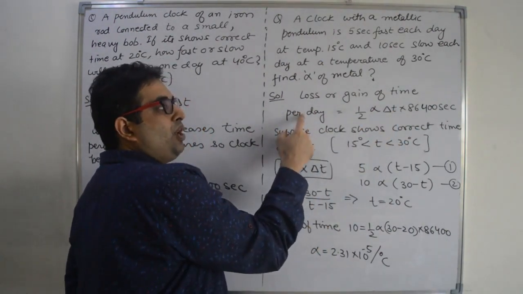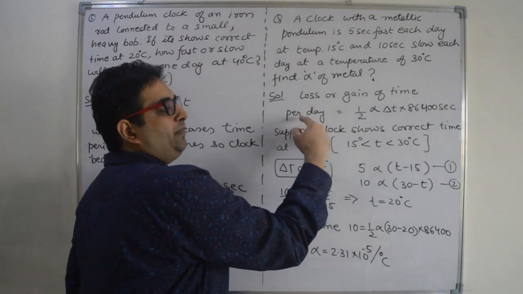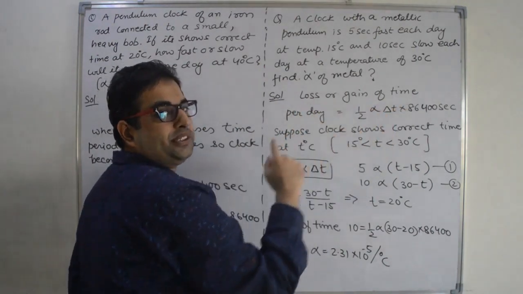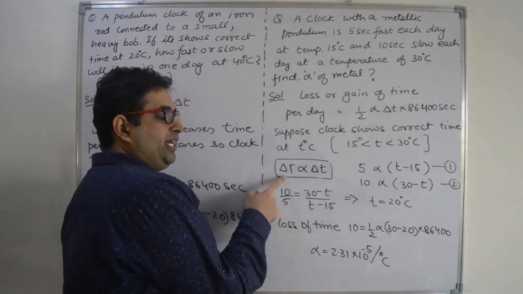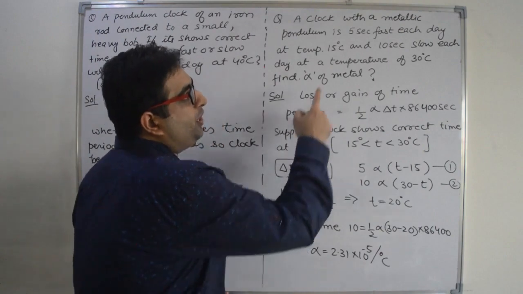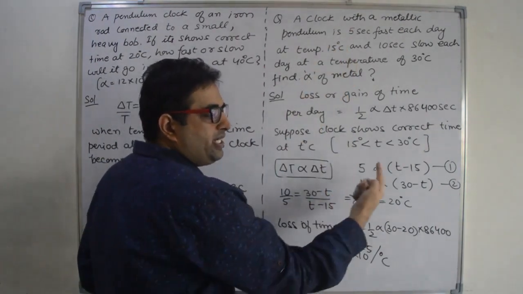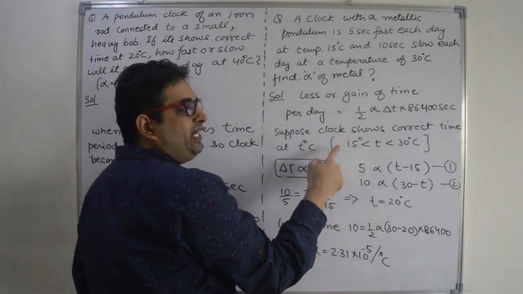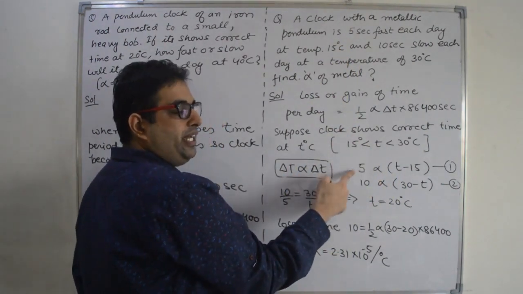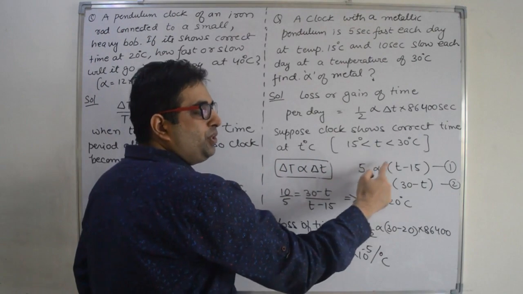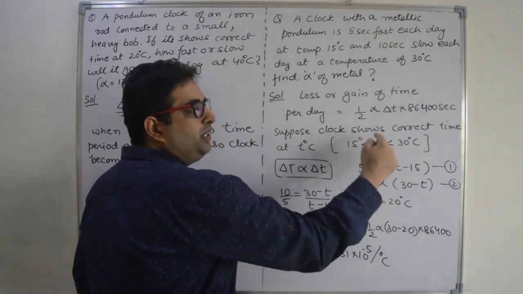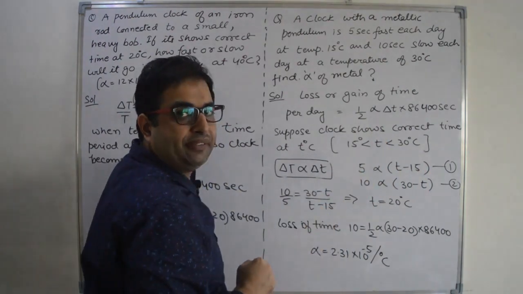Now this loss or gain in time is directly proportional to change in temperature. Rest all things are constant. So for 5 seconds the change in temperature is from 15 degrees Celsius to T, so 5 seconds is proportional to T minus 15.